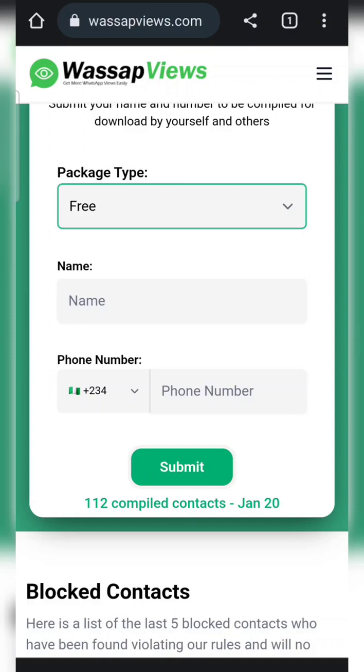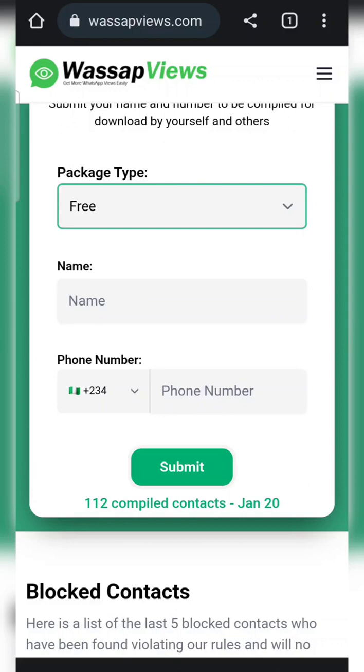So let's say you want to customize a name, for example, like myself, that let's say I want to customize my name to Digital Wealth Academy, which I would love naturally, so that anybody who is saving my contact from my name alone, the person will take my status views serious. Because another thing with status views, for those who have been watching my videos about contact gain groups, the names you submit for a contact gain will also determine how people will take you. So your business name or what you do or the value you have to offer should also be part of the name you submit. So once somebody sees something like, for example, Wealth Coach Alex, and you post a status, the person will want to like, okay, this guy is called Wealth Coach, meaning he has something to really offer. It's a psychological thing also.